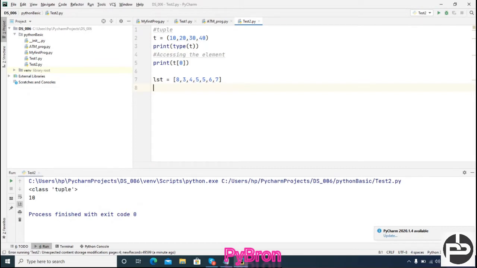But the only difference is that in case of a list we can append an element in the future, but in case of a tuple we cannot. A tuple does not allow us to add or append an element. Got it? Correct. So hope it makes sense.